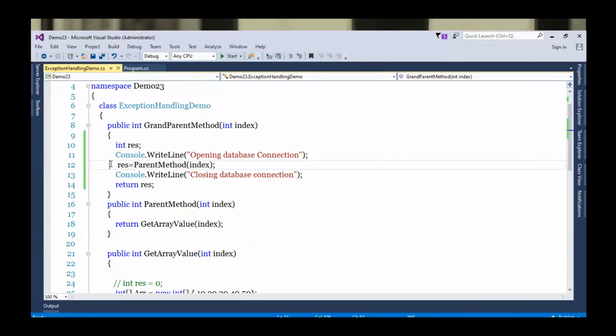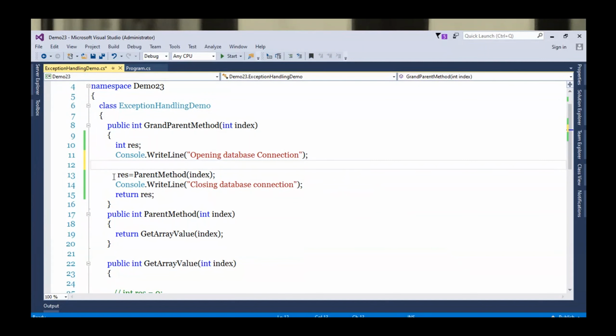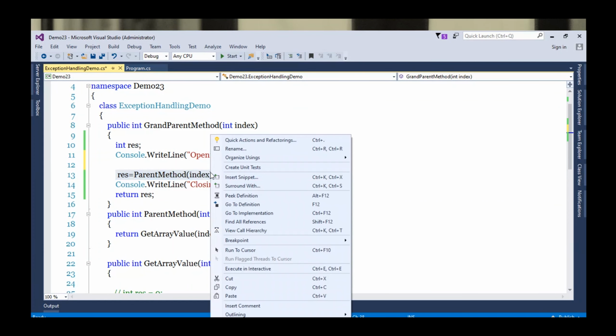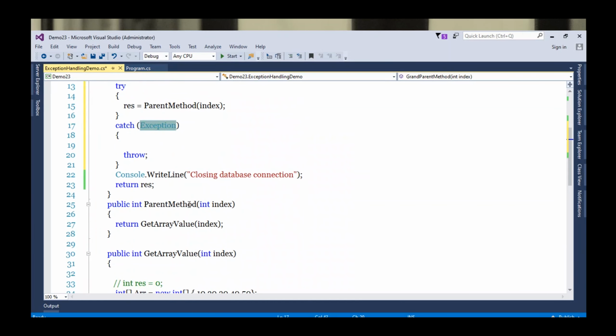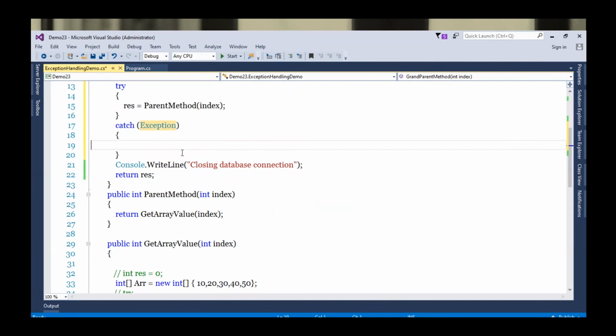So what I need to do, I know this particular line is giving me a problem, right? So after opening the connection, I will surround this with try, catch, and now I'm going to use finally also to release the database connection. Okay, so let's surround this with try. Yes. So now this statement will be inside finally, and if you see catch, no matter right now, let's say I don't want to rethrow this inner exception.